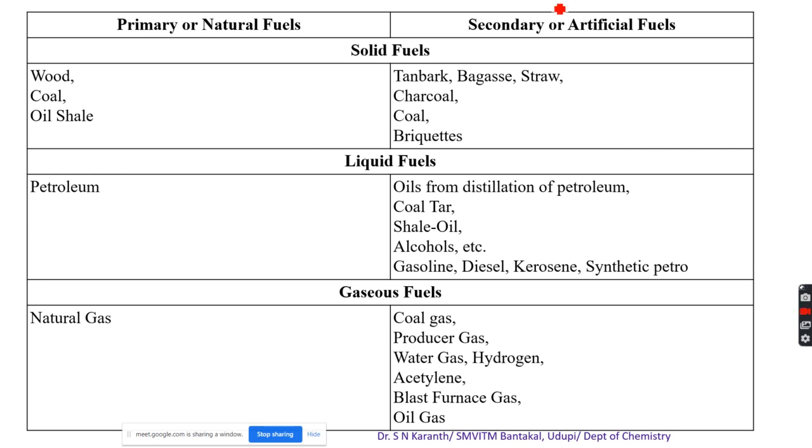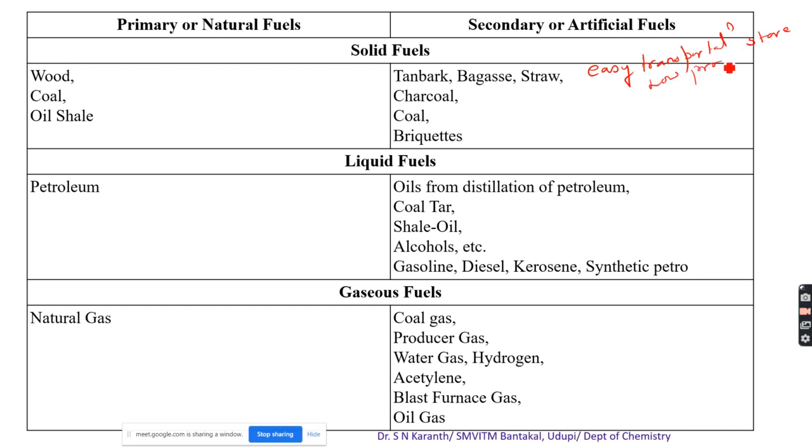The main advantage of the solid fuel is easy transportation, and it is also easy to store.